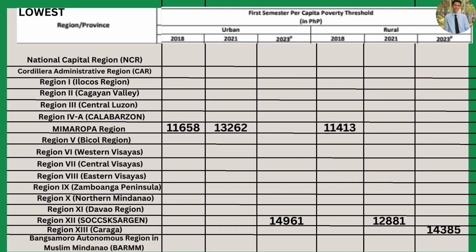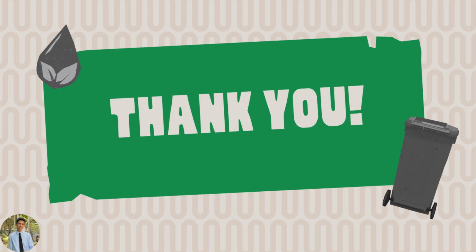Kasi sa urban, yung cost of living is mataas. So yung disparity in income levels and living conditions contribute sa incidence ng poverty sa Philippines. It's a significant portion of the population living below the poverty threshold. And that's all. Thank you.